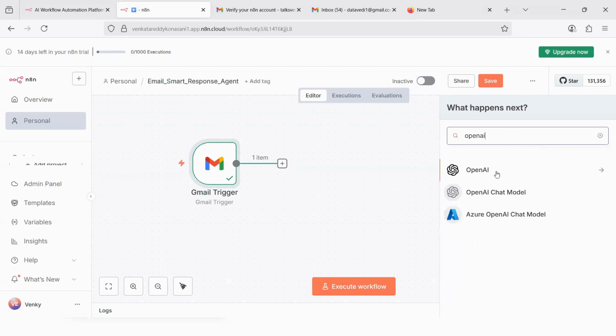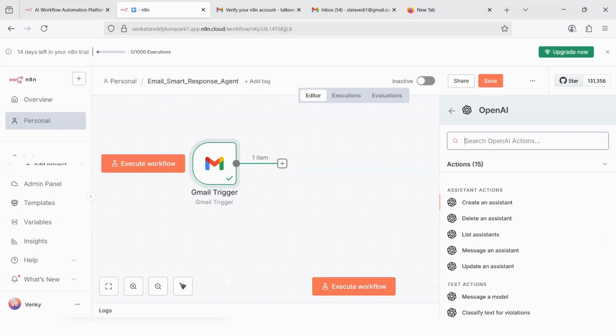Directly, I will try to connect a large language model like OpenAI. And then what am I going to do? I'm going to select message model. We are going to take text actions. What are we going to do? We are going to take the Gmail message and try to send a response to it. So you take this option of text action, which is message model.